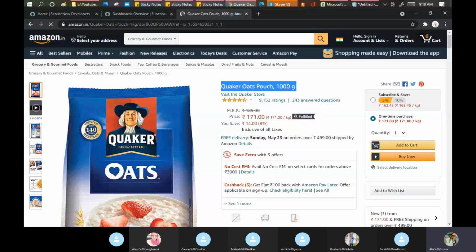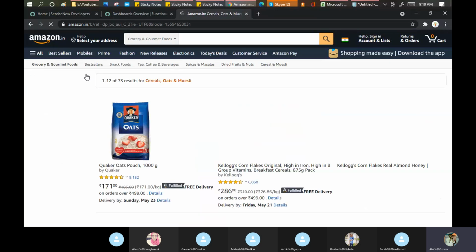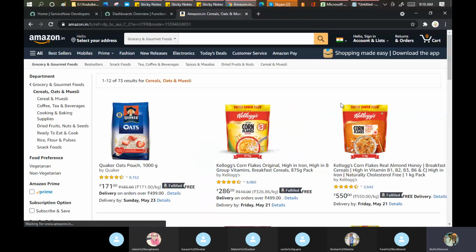If I change the weight here from 500 to 1500, this will be another item for me. If this is the item, then what is the category? The category is this thing: oats and more is my category, because when I click on this, I have a lot of options to select. And on top of that, what is the catalog? Catalog is my grocery and food.